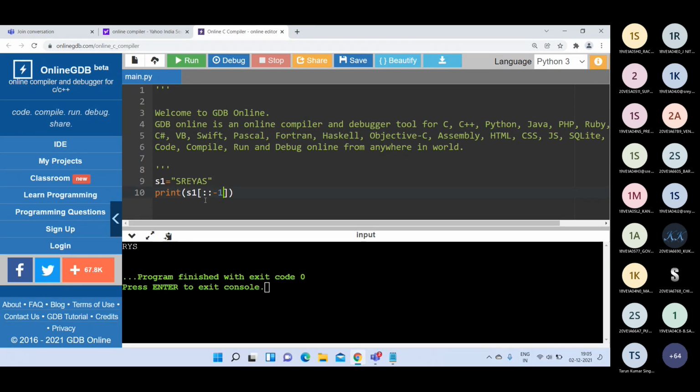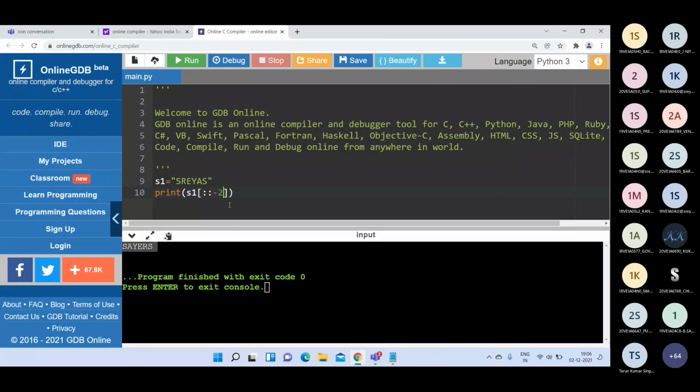I have written the negative value -1 in the stride place, then the string will be reversed. That means in order to reverse the string in Python, you may write like this: print S1 of colon colon -1, and the string will be reversed. See here, SREYS, Shreyas is reversed. So to reverse a string, you can write colon colon -1. Okay.